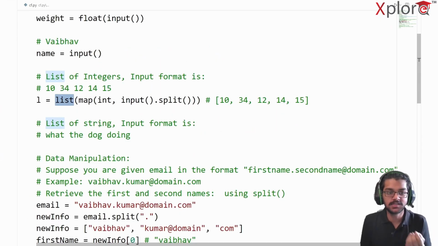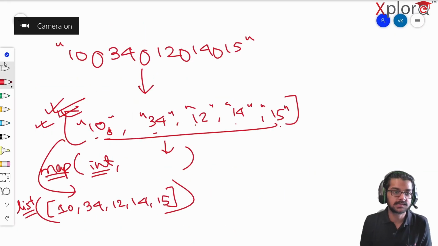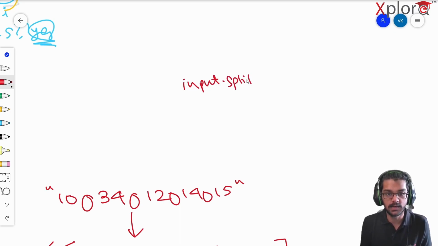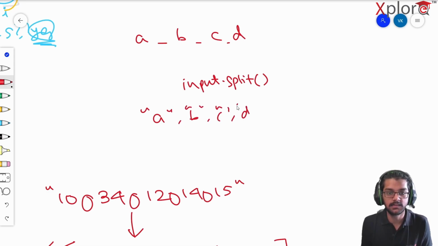Suppose you have to store a list of strings here, and the input format is, suppose, what the dog doing. So how will I do that? Let's see. The idea is quite the same. So input dot split will happen. Suppose the string was A, B, C, and D. Some spaces are there, so it's going to get converted to A, B, C, and D.